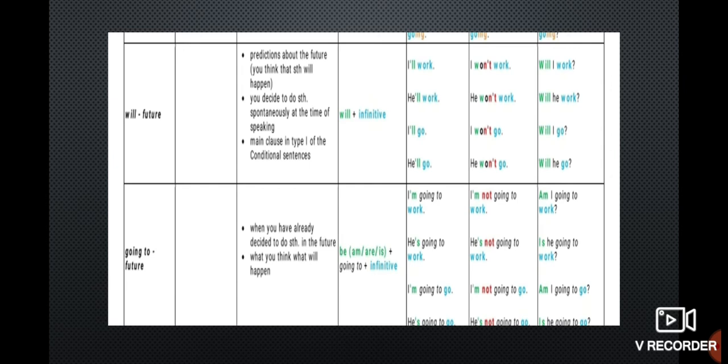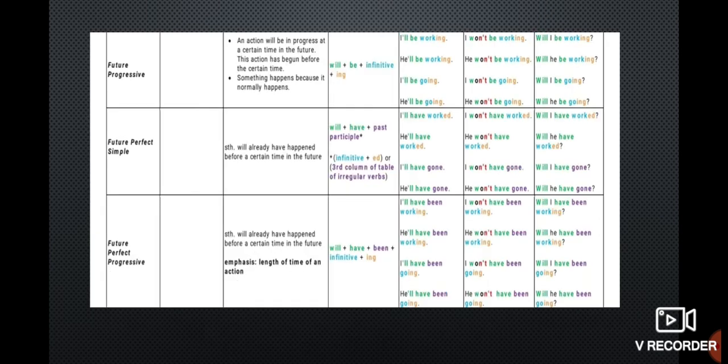As simple future, you can also write with going to plus V1. This is used when you have already decided to do something in the future, or for what you think will happen. The structure is am, is, or are plus going to plus V1. He is going to work. He is not going to come along with us. Is he going to work? These are certain examples of going to plus V1. This should not be considered as present continuous.